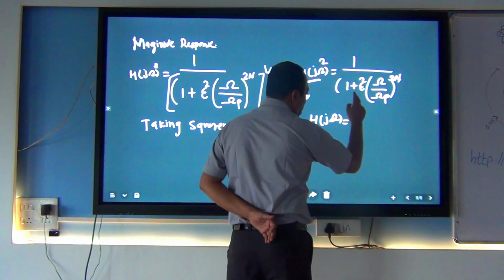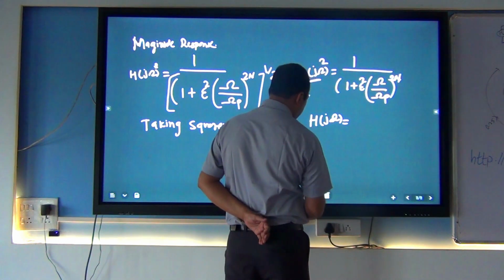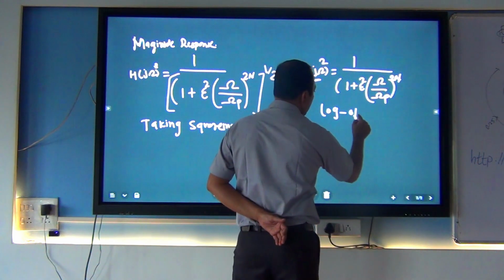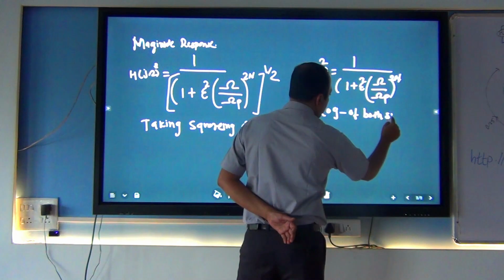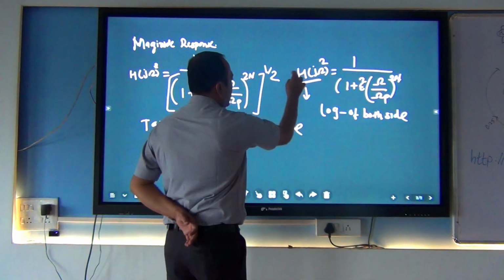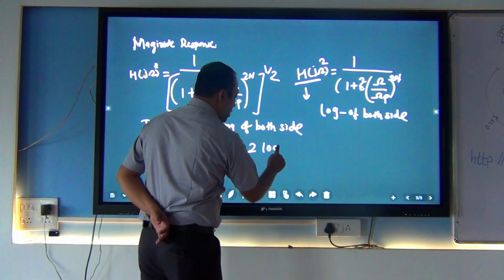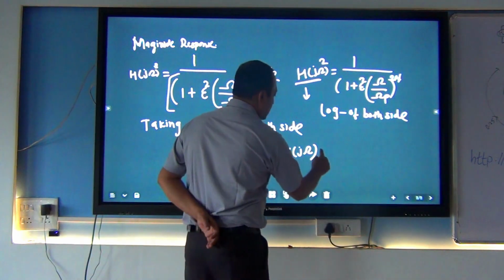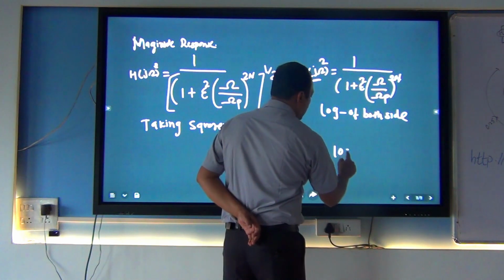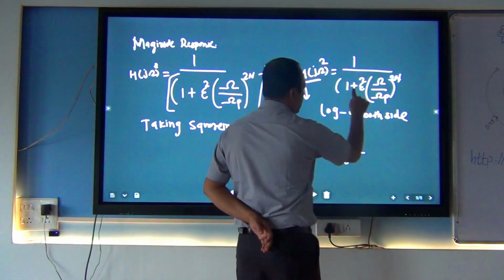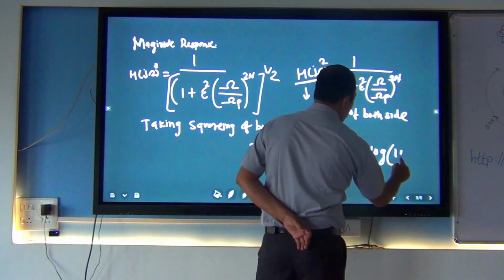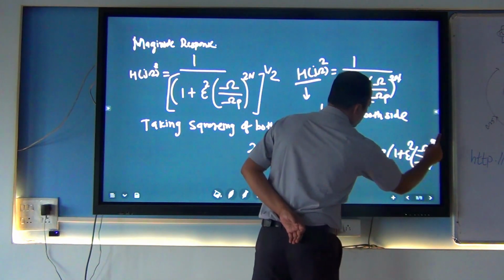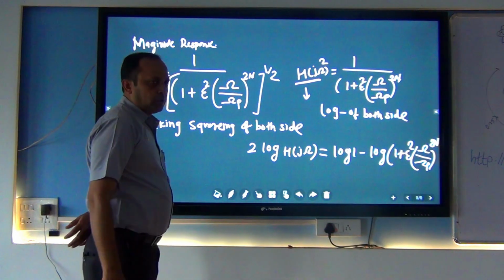Before that, we want to take the log of these two. So if I take the log of both the sides, the equation becomes 2 log |H(jΩ)| = log 1 minus log(1 + ε²(Ω/Ωp)^2n). So this is the equation we got.